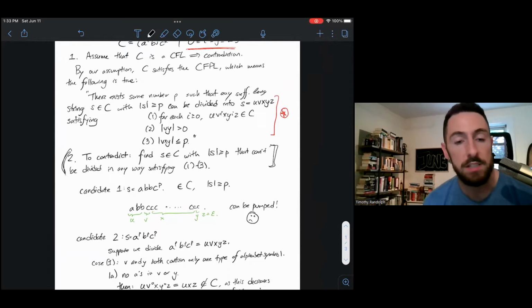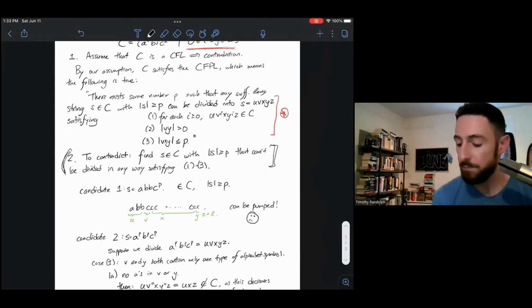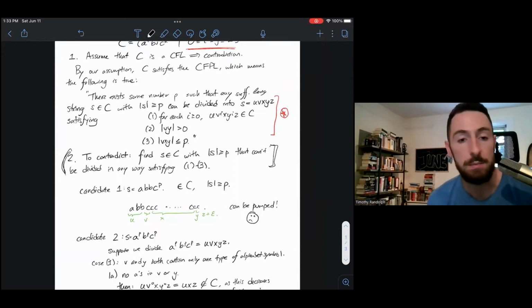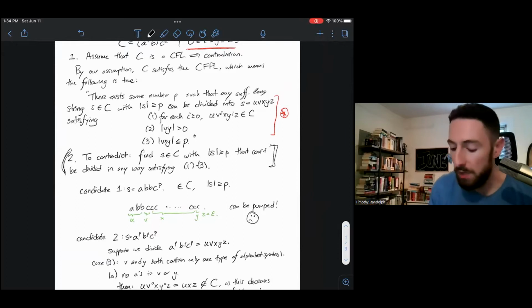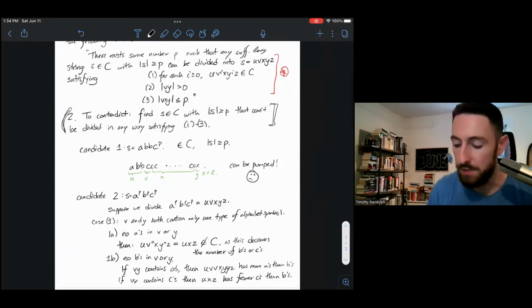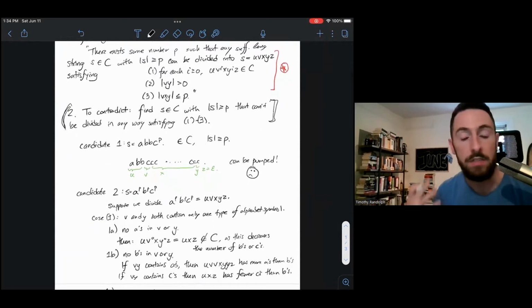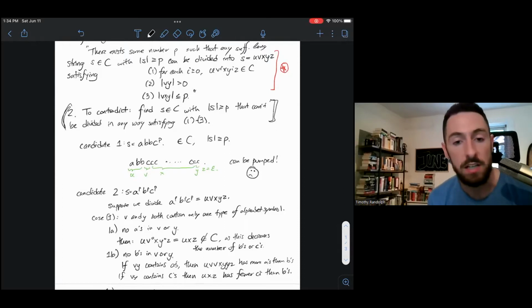So if that sinks in, you'll know why we're trying to prove some string cannot be divided in any way, and why that's a contradiction to what the pumping lemma tells us. Once that statement is solid in your head, all we have to do is carefully build up a logical case that there's no possible way for our candidate string to be broken up correctly.